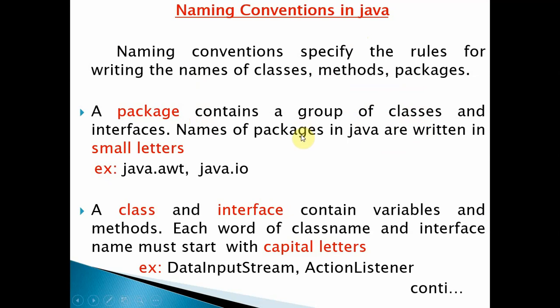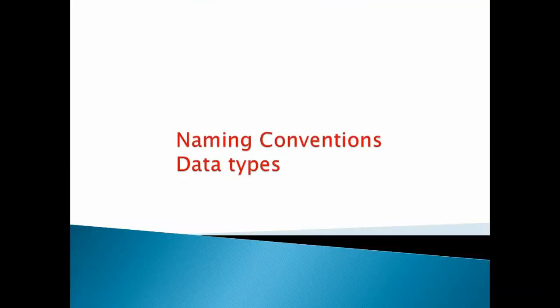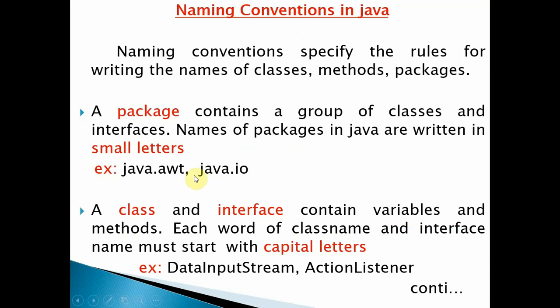The name of a package consists of all small letters, as you see here: java.awt, java.io. There you have to specify all small characters, and java should be the initial keyword for representing any package. Abstract Window Toolkit, input output, any Java package consists only of small letters, until it is a class.